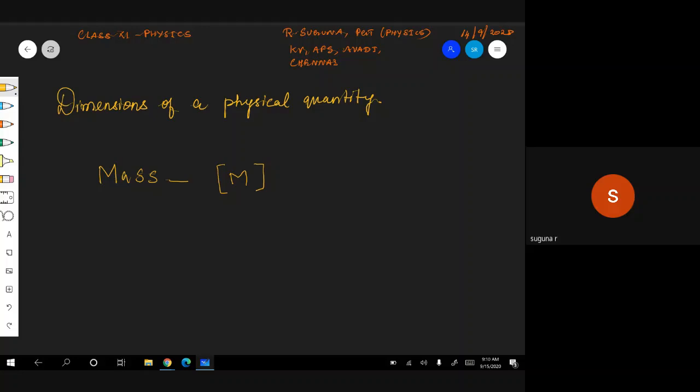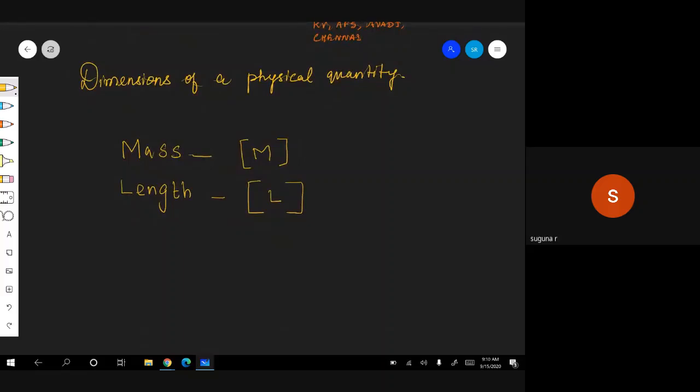Dimension for length is L, but the SI unit is meter.